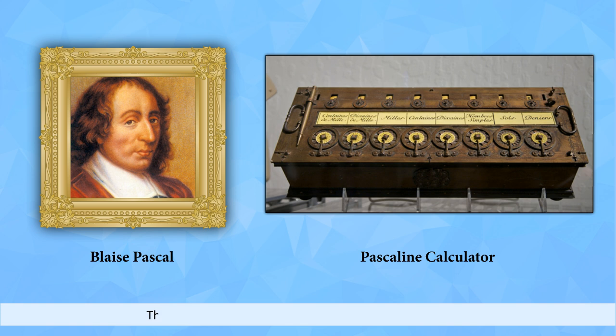Pascaline. This was the first calculator invented by Blaise Pascal in 1642. It consisted of a rectangular box with 8 movable wheels. It was capable of performing addition and subtraction.